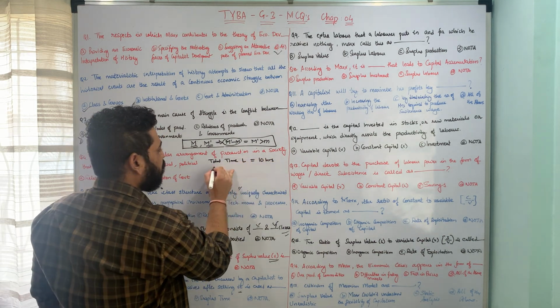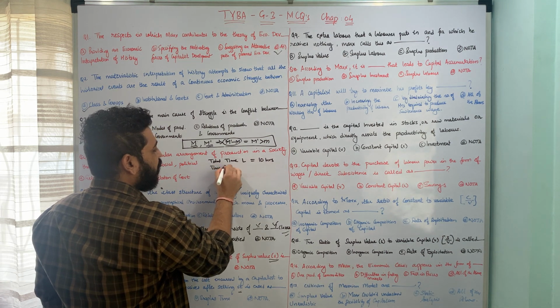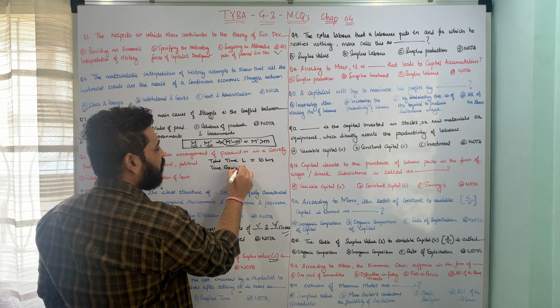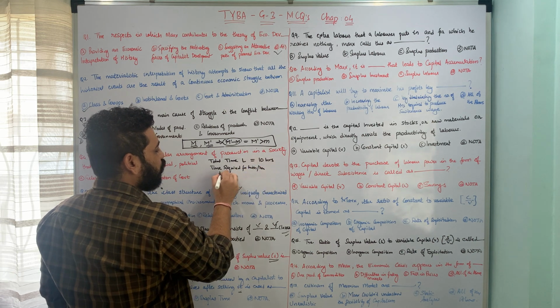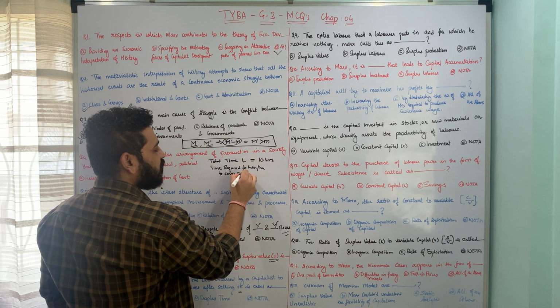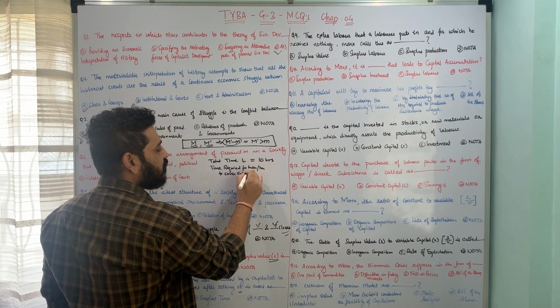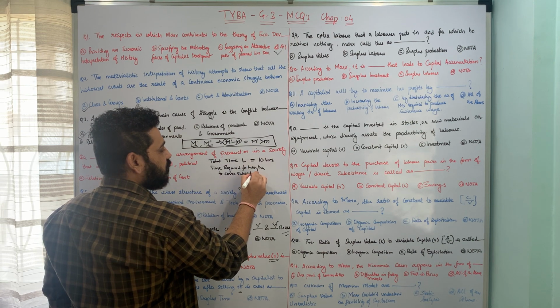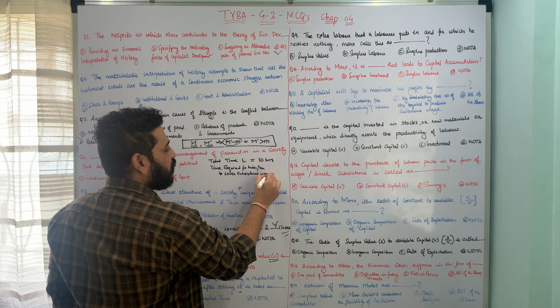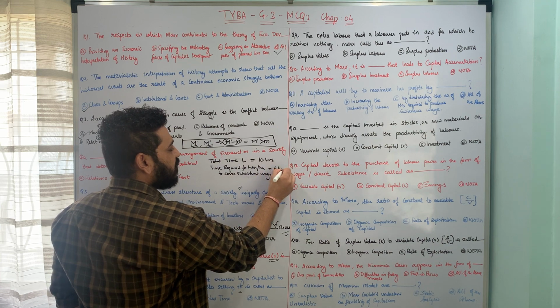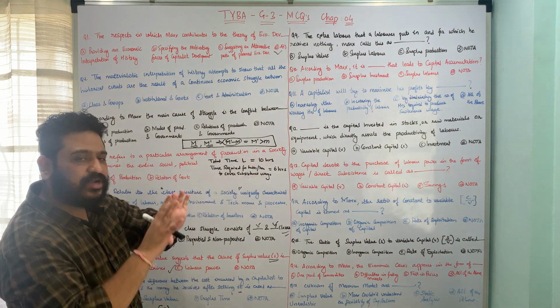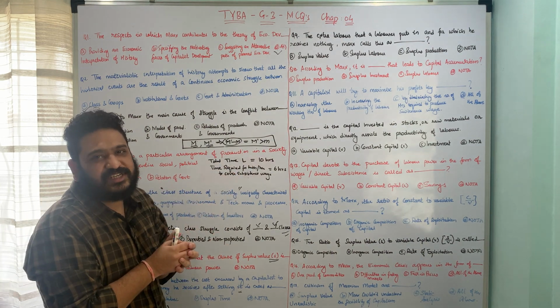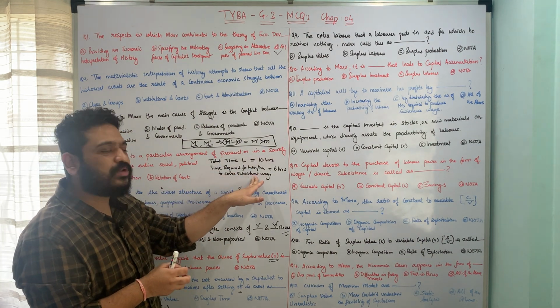So the time required for him or her to cover the subsistence wage is 6 hours. This means that in 6 hours he is going to cover up the entire wage which he or she is going to receive.